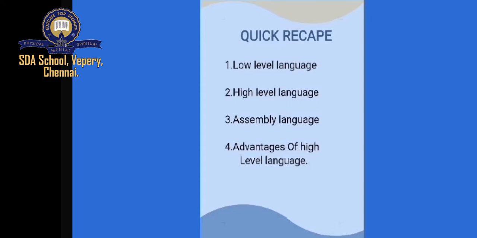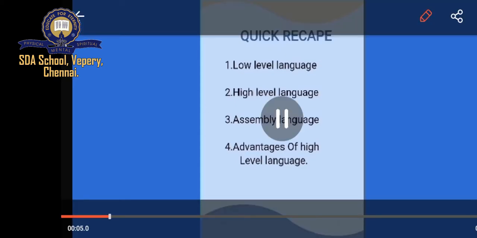So before getting into the lesson, we'll have a few recap questions on what we have studied in the last class. We have studied 4 questions. The first question we studied about low level languages. Second question we studied about high level languages. Third question we studied about assembly languages. And the fourth one, advantages of high level languages. These 4 questions we have studied in the last class.